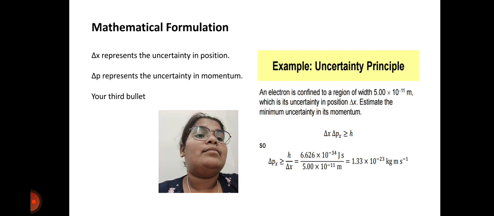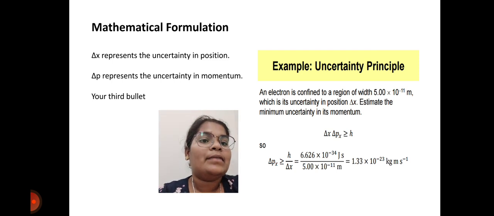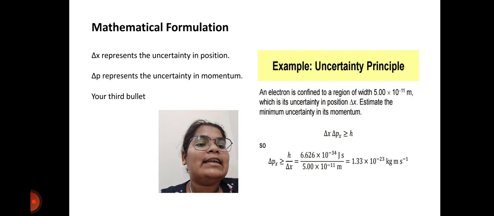Example: uncertainty principle. An electron is confined to a region with a width of 5.00 times 10 to the power minus 11 meter, which is its uncertainty in position delta x. Estimate the minimum uncertainty in its momentum. That is, delta x delta px is greater than or equal to h, so delta px is greater than or equal to h by delta x. Then 6.62 times 10 to the power minus 34 joule-seconds divided by 5.00 times 10 to the power minus 11 meter gives 1.33 times 10 to the power minus 23 kilogram meters per second.